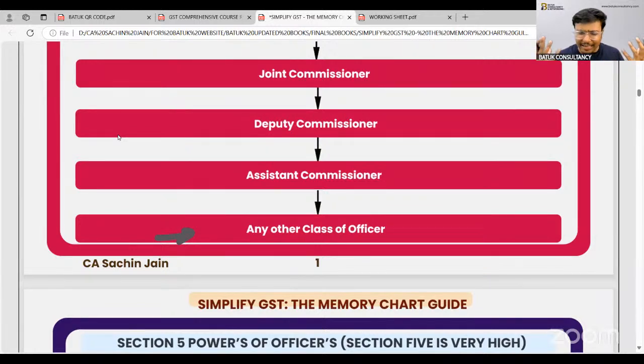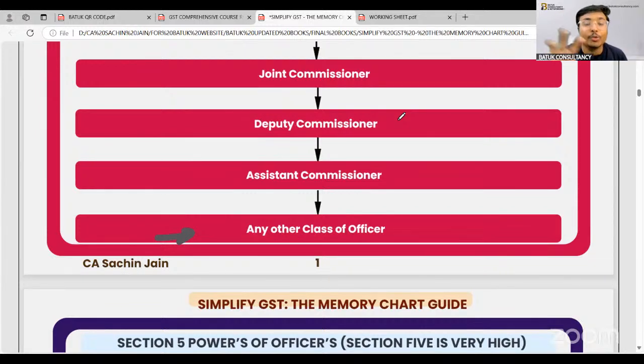Now, sir, I am only handling the GST compliances or filing the returns. Why is there a requirement to know this hierarchy? The perspective is that, yes, you are handling the compliances or returns only. But whenever there will be an appeal, whenever there will be litigation, you should know to whom you need to approach. Who is the right, the correct, the appropriate authority I have to connect with.